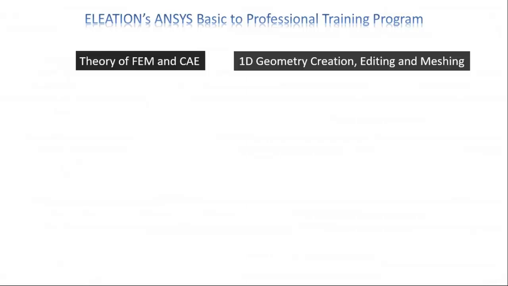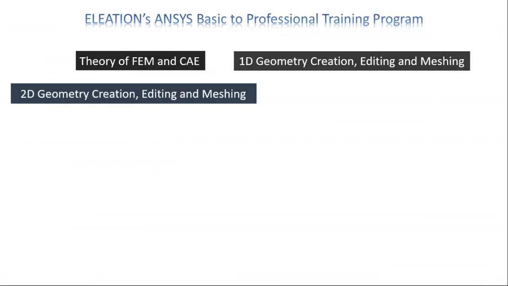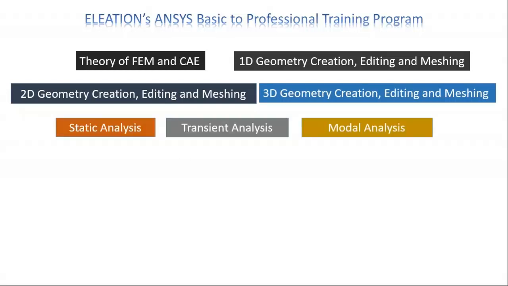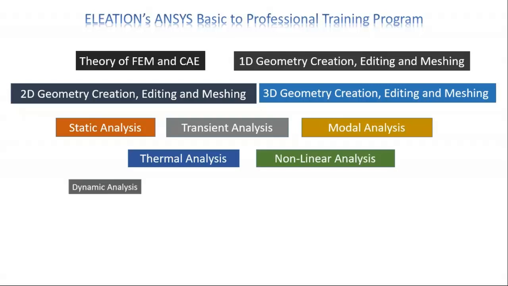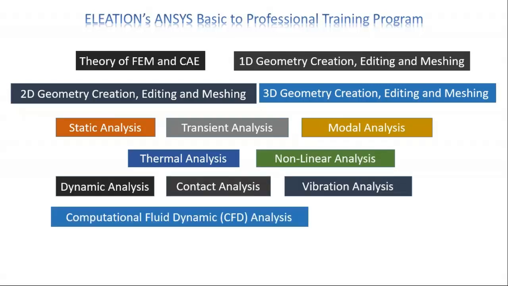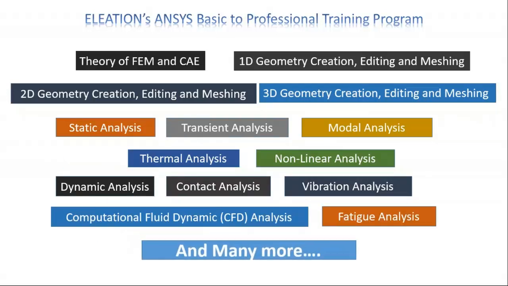In ELEATION's ANSYS Basic to Professional Training Program, students will learn theory of FEM and CAE, 1D geometry creation, editing and meshing, 2D geometry creation, editing and meshing, 3D geometry creation, editing and meshing, static analysis, transient analysis, modal analysis, thermal analysis, nonlinear, dynamic analysis, contact analysis, vibration analysis, computational fluid dynamics, fatigue analysis, and many more.